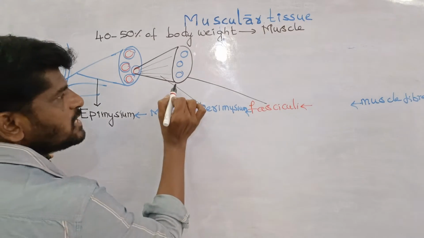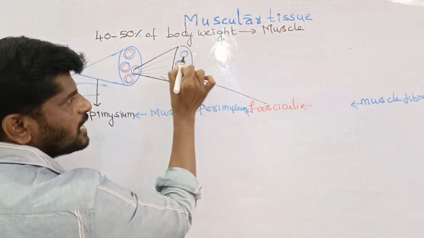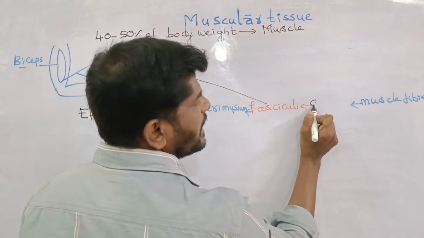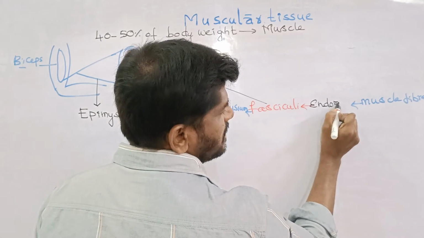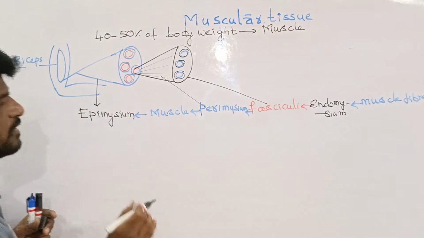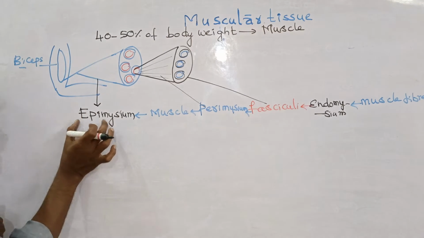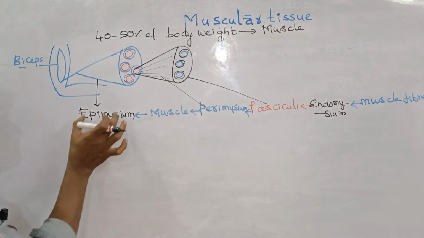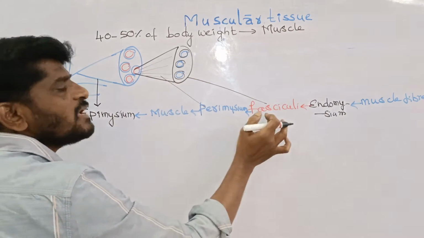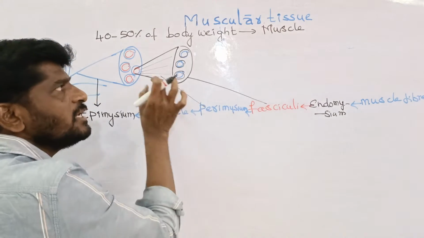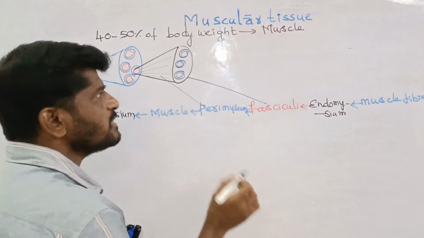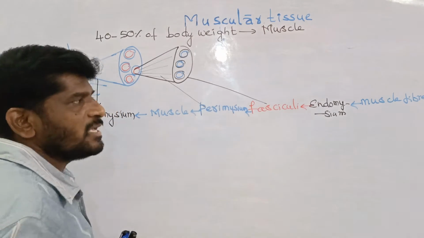All these muscle fibers are ensheathed or covered by, again, a tough connective tissue sheath called the endomysium. Again, I repeat: over the muscle, epimysium. Muscle contains many fasciculi. Fascicles are covered by the perimysium. Each fascicle contains many muscle fibers. Around the muscle fiber, the endomysium is present.